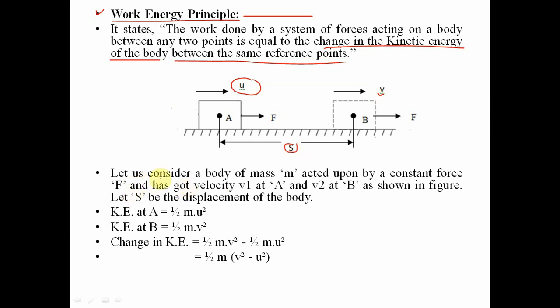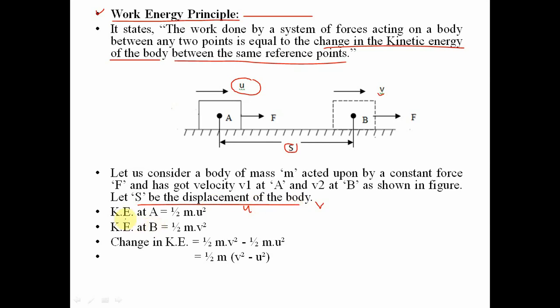So here let us consider a body of mass m acted upon by a constant force F, which has velocity v1 at A and v2 at B. Here v1 means we are taking u and v2 means we are taking v, as shown in the figure. Let s be the displacement of the body.